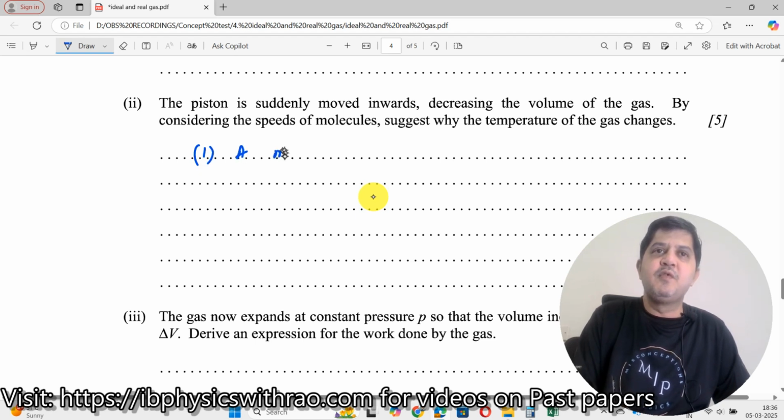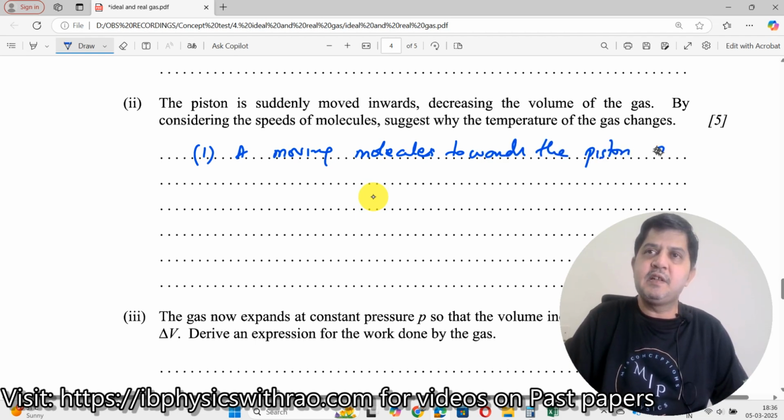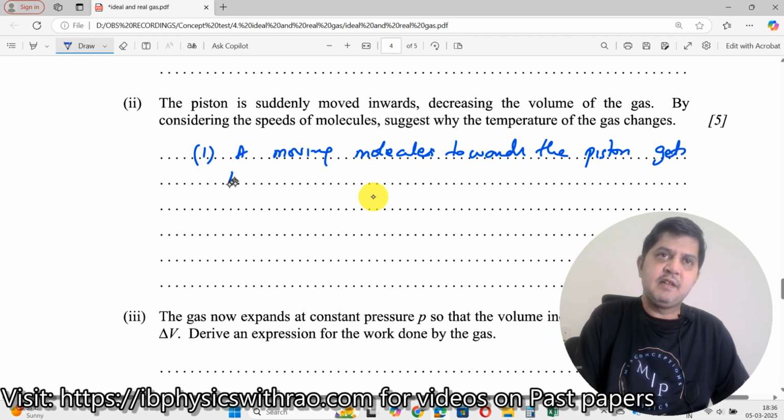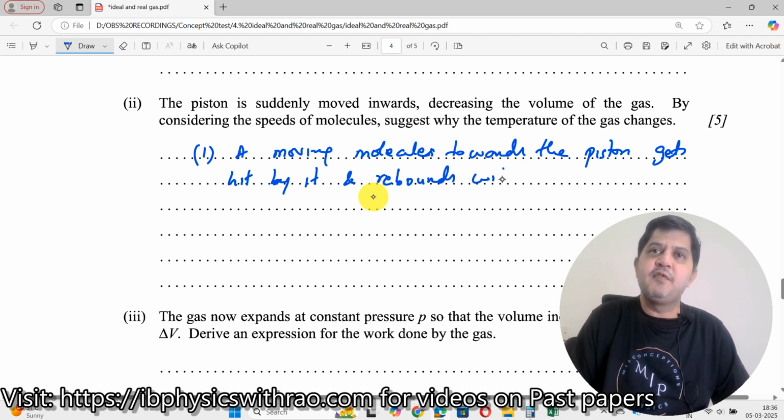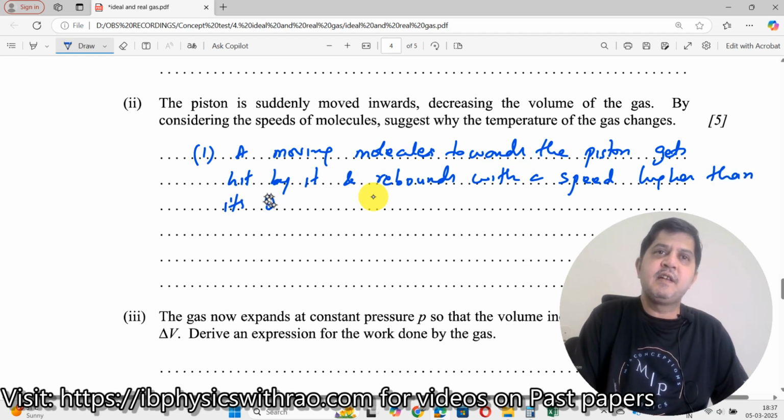A moving molecule towards the piston gets hit by it and rebounds with a speed higher than its initial speed, right?